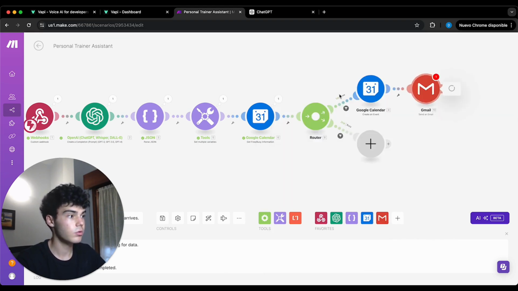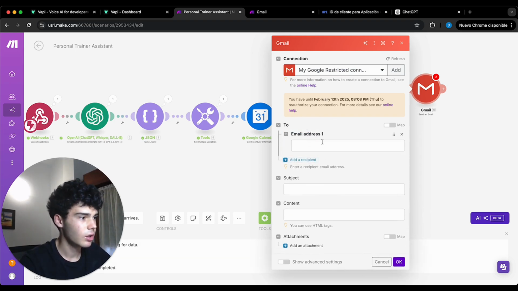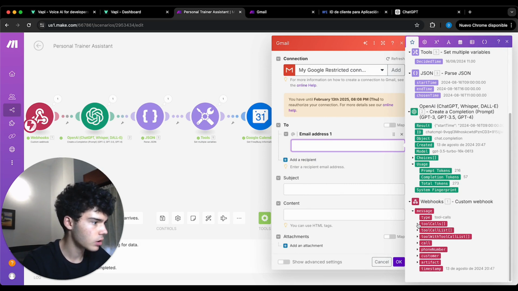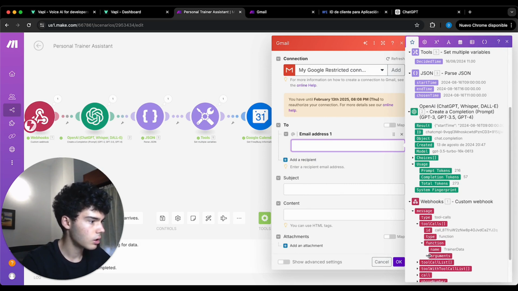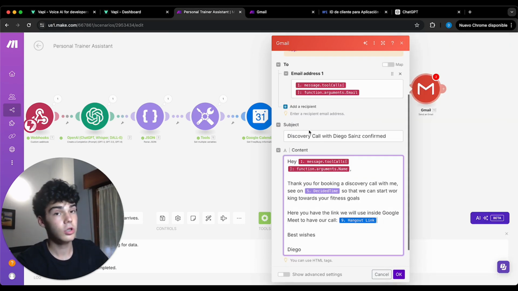Send an email, you have to set up your Gmail account. After setting up your connection, let's put here the email address that we got here in the tool calls, arguments email, and then subject: discovery call with Diego Sainz confirmed, and we put here, hey, name of the client, thank you for booking a discovery call with me, see you on the decided time. This is why we use this tool, so that we can start working towards your fitness goals.